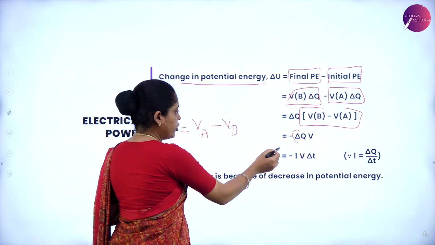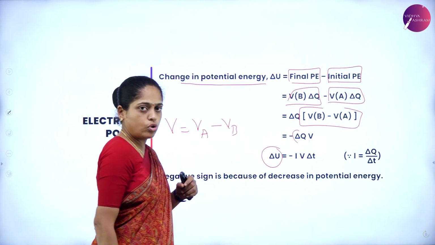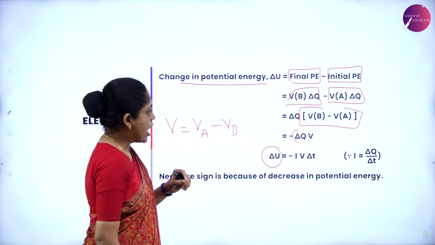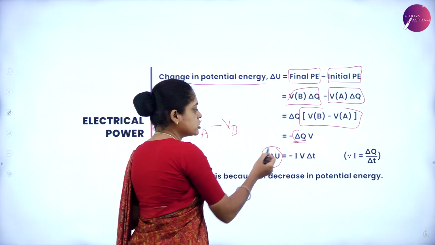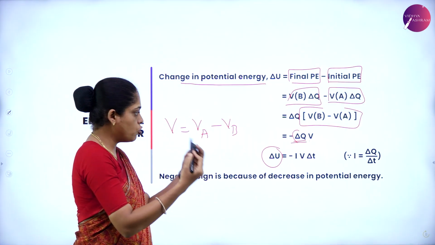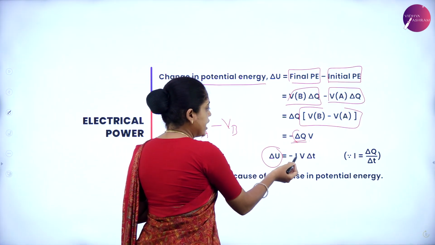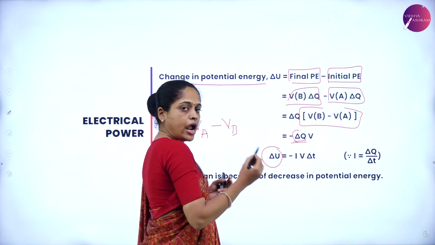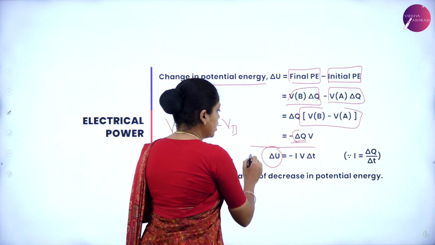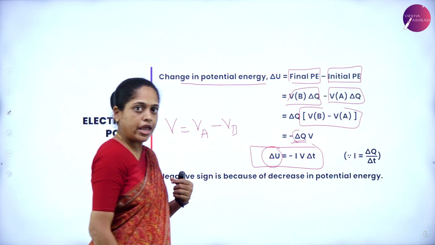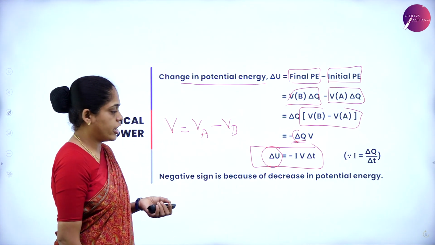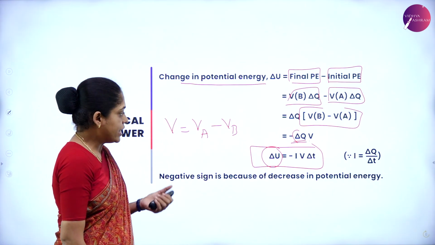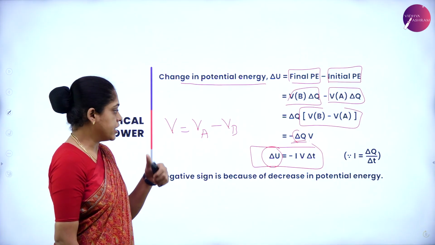The change in potential energy is denoted as delta U, and you know the amount of charge transported from point A to point B is I delta t, and minus V. So hence the expression for change in potential energy is minus IV delta t.